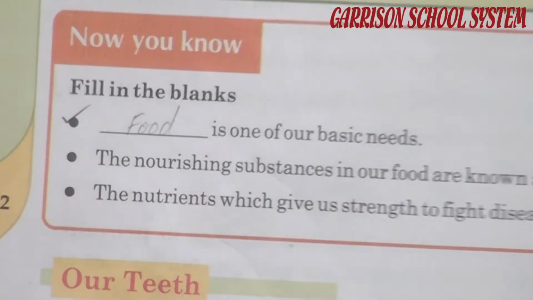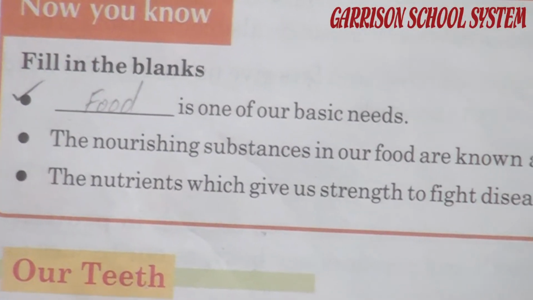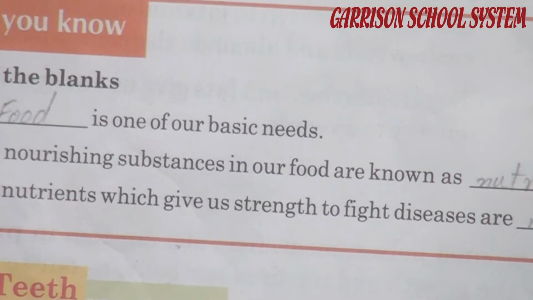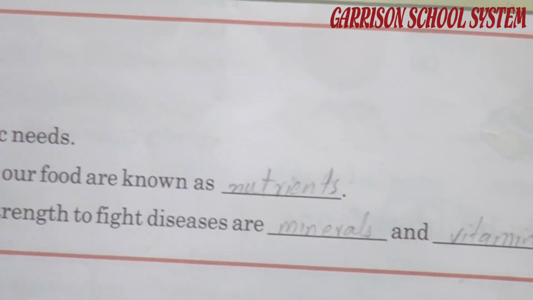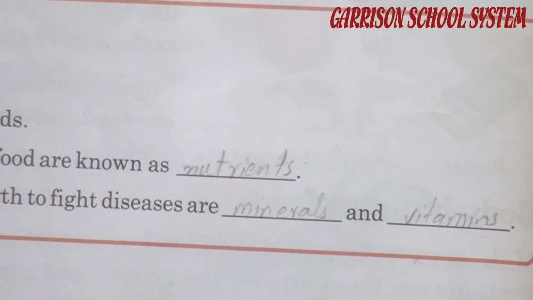Second, the nourishing substances in our food are known as dash, which is nourishing substances, nutrients, N-U-T-R-I-E-N-T-S.